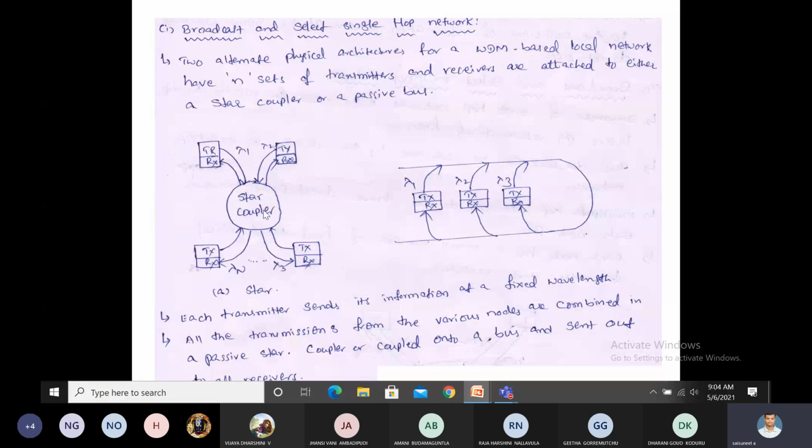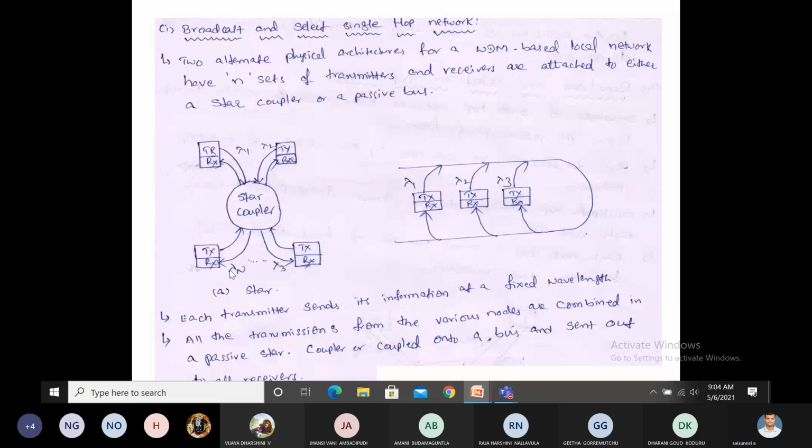Many nodes are connected together, N number of nodes. Each node has a transmitter and receiver attached. Each node contains one transmitter and receiver, working with different wavelengths. The first node works with wavelength λ1, the second node with λ2, the third node with λ3, and likewise up to N nodes.